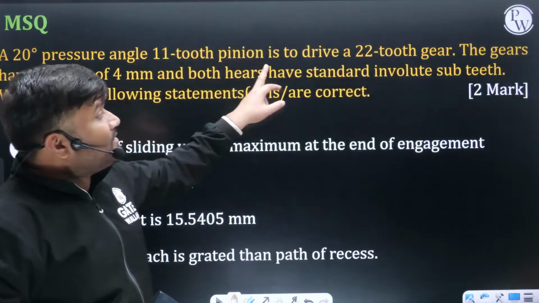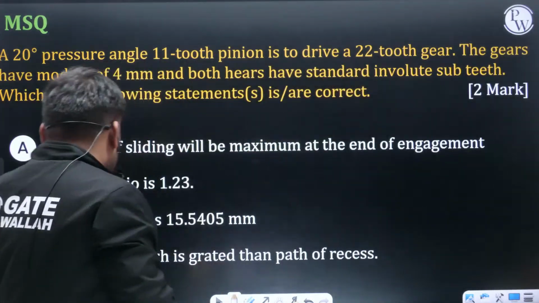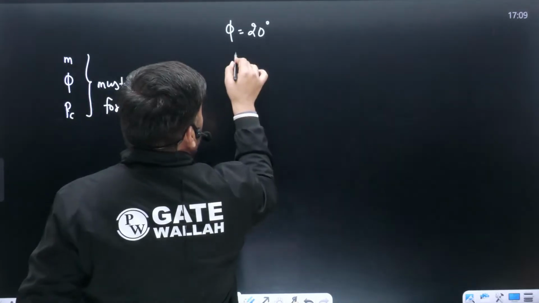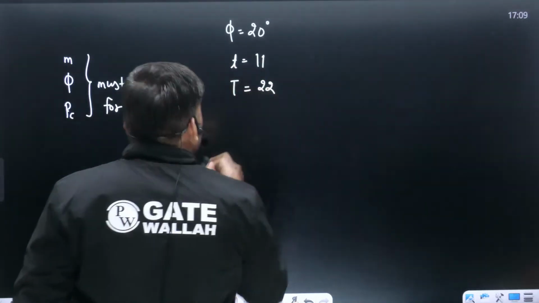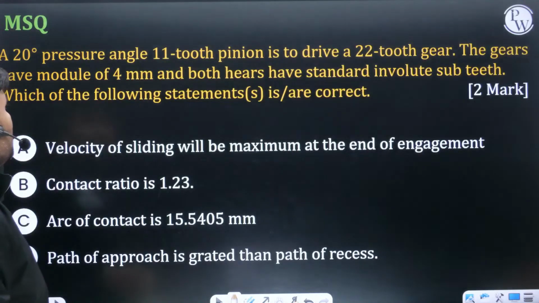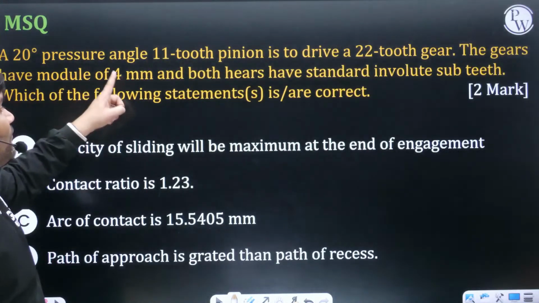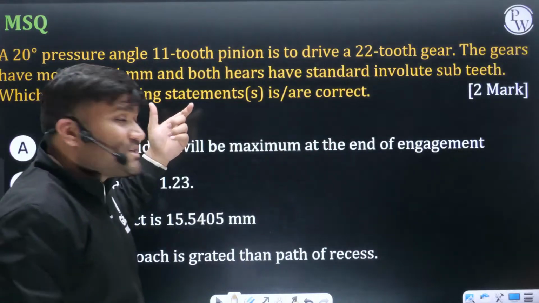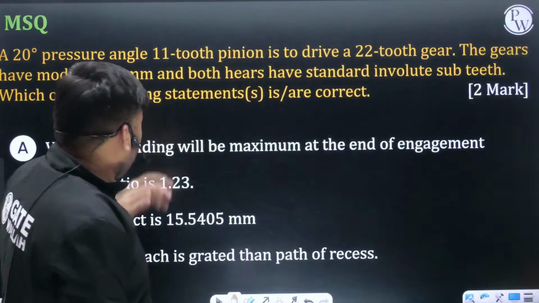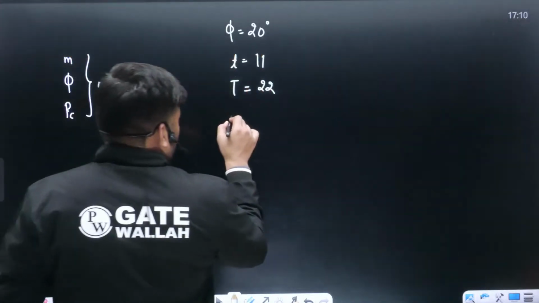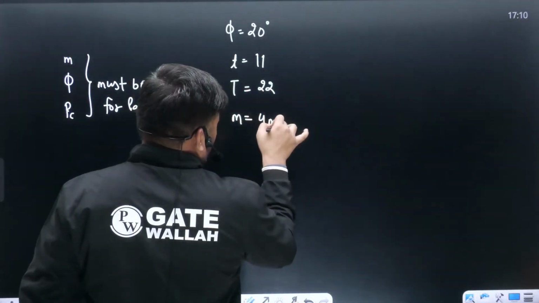An 11-tooth pinion is going to drive a 22-teeth gear. So the teeth are given: small t, 11 teeth; capital T, for the gear, 22 teeth. Okay, great. The gears have a module of 4 mm. Whose module is given? This is the module of both pinion as well as gear. Module is given as 4 mm.